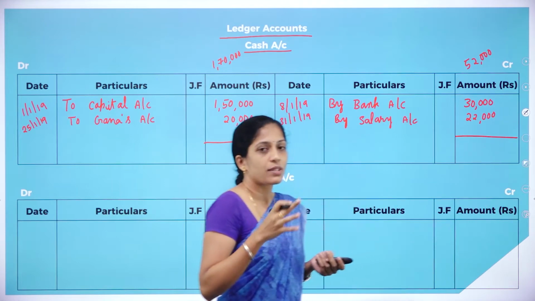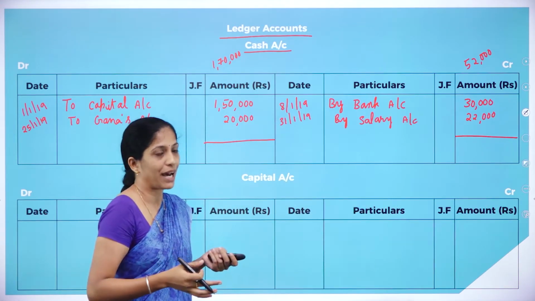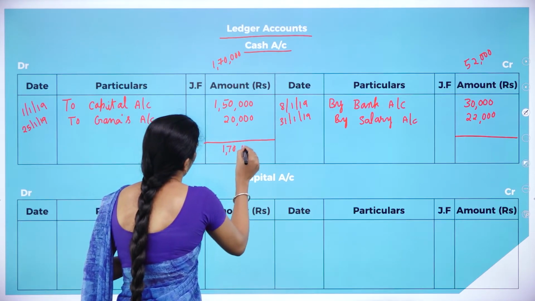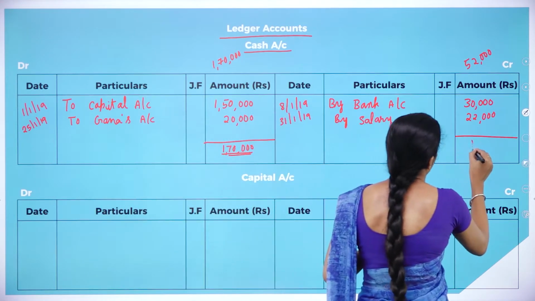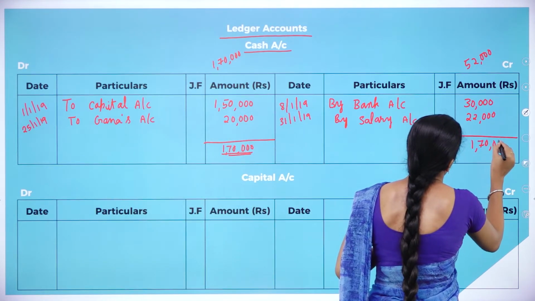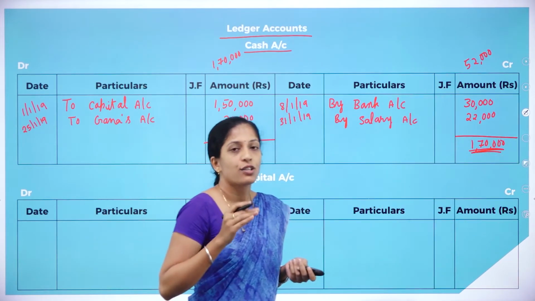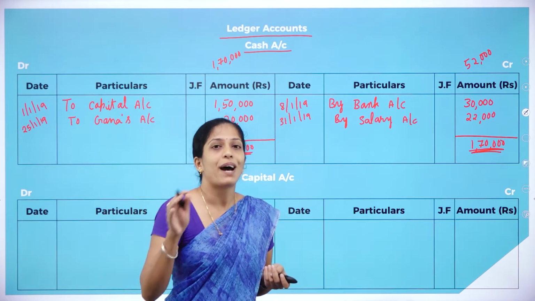Now, which side is more? The debit side is more, which means a debit balance. So we'll write this 1,70,000 on both sides, minus 52,000, and that balance has to be carried down.